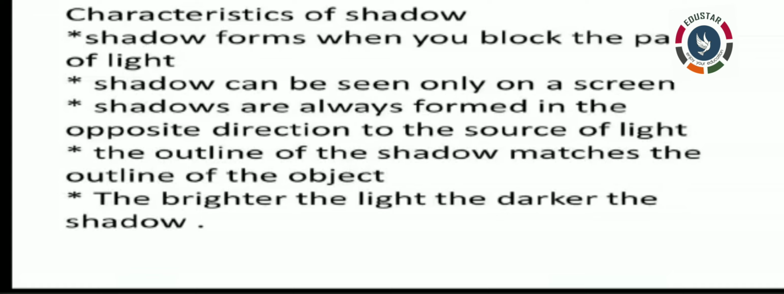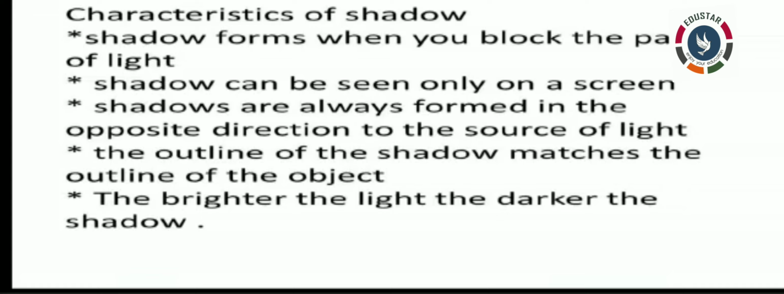Next, shadow can be seen only on a screen. Example, ground, walls of the room, etc. And then shadows are always formed in the opposite direction to the source of light. And next, the outline of the shadow matches the outline of the object. And next characteristic, the brighter the light, the darker the shadow. And then shadows are dark irrespective of the color of the light or the object. We cannot find any colors in shadow. The closer the source of light to an object, the larger the shadow.